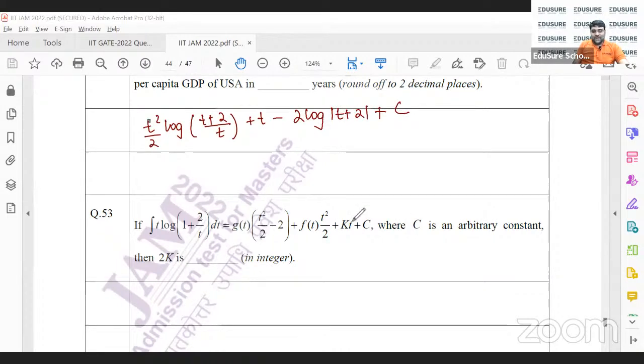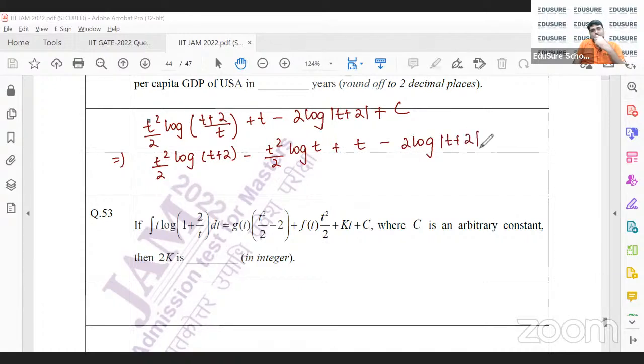Okay, now we basically need to put it in this format. So I'll get t square by 2 log of t plus 2 minus t square by 2 log t plus t minus 2 log t plus 2.